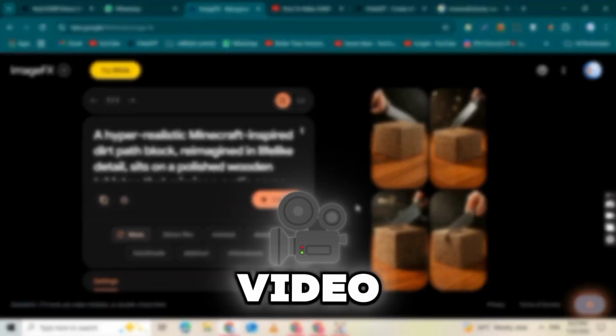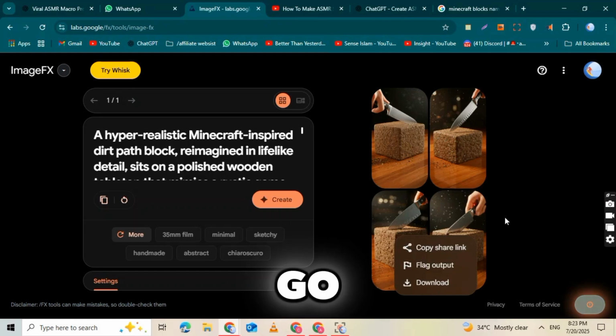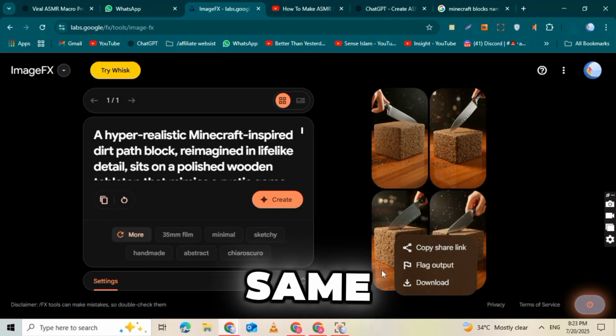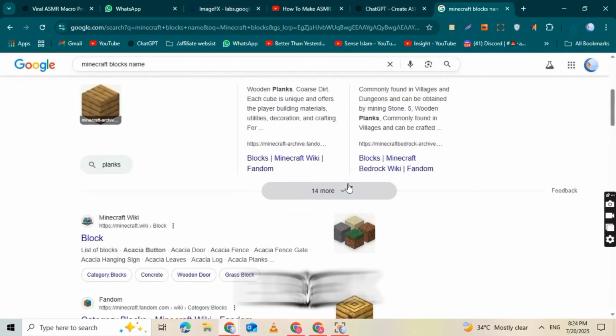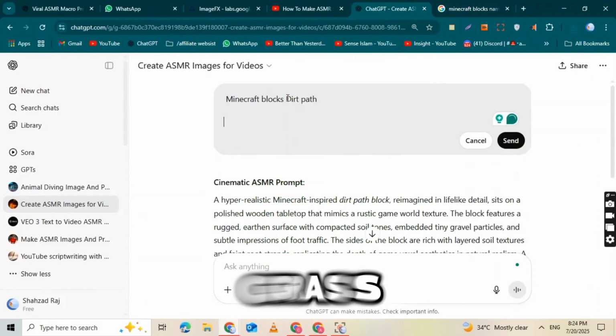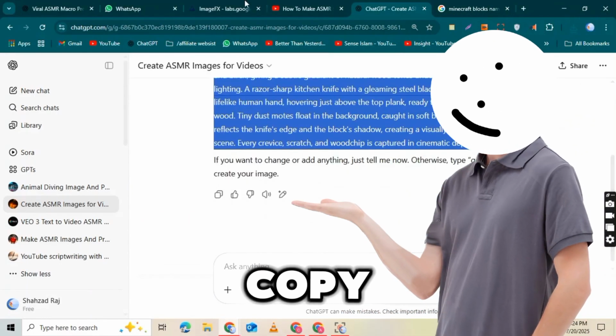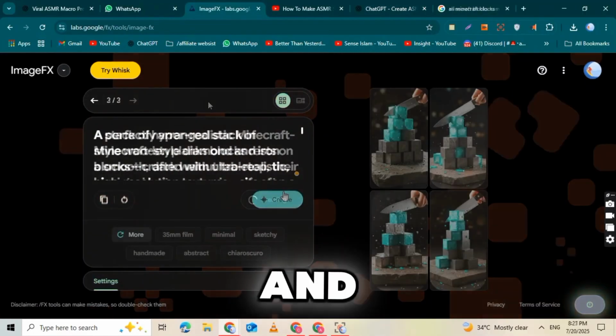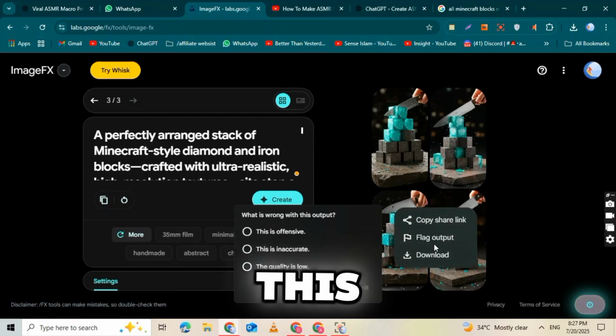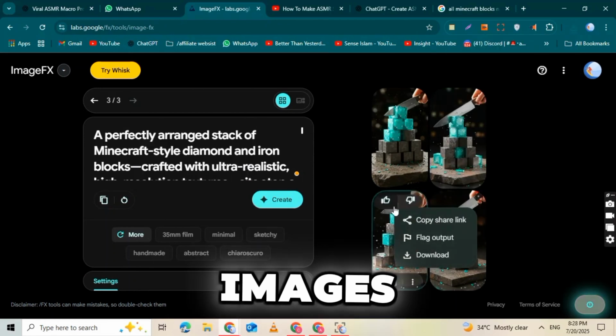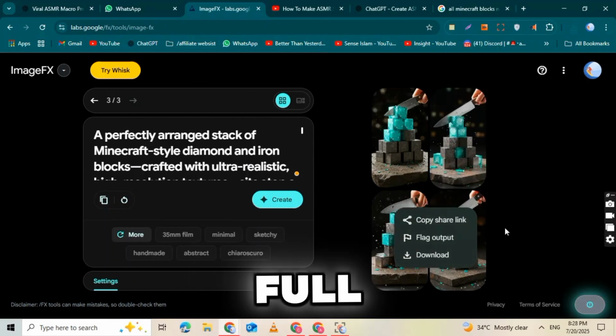To make a longer video, you'll need more than one image. So go back to ChatGPT and type the same prompt, but with a different Minecraft block, like gold block, grass block, obsidian, etc. Copy the new prompt, go back to ImageFX and generate another image. Repeat this process until you have 3 to 5 images. Flow will turn your images into a full video.